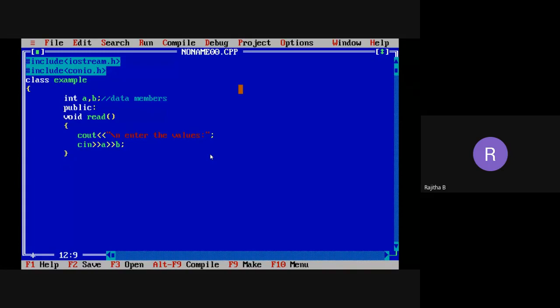I want to display the values of A and B also. So I'm taking one more function, the display function, to display or print the values.